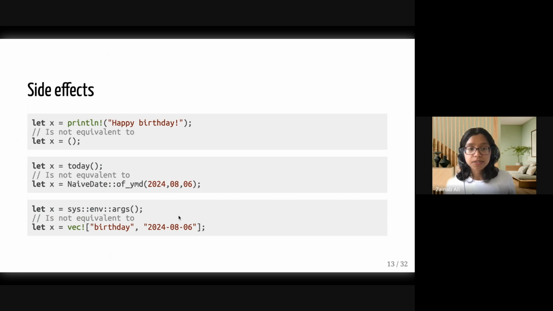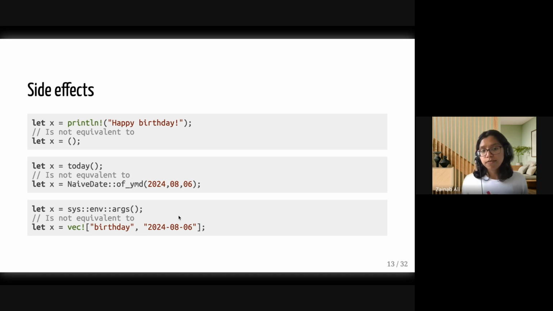However, we also have a lot of functions which aren't pure, a lot of expressions which aren't pure. For instance, let's say that I'm printing happy birthday. The result of printing happy birthday is unit, but clearly printing happy birthday is not equivalent to unit. It's doing some other stuff. It's doing what we call a side effect. So that's something that we don't see in the result.